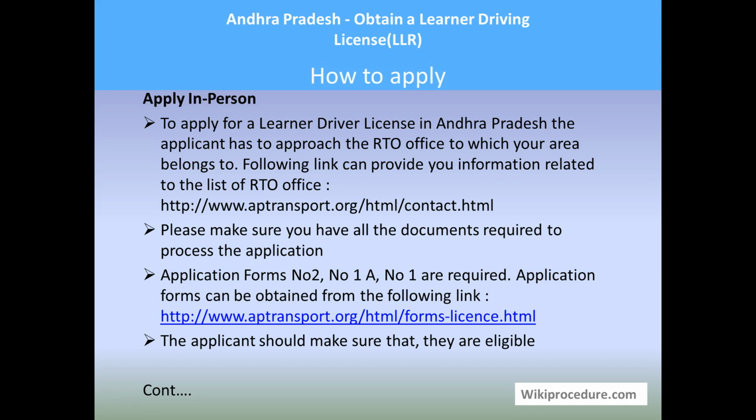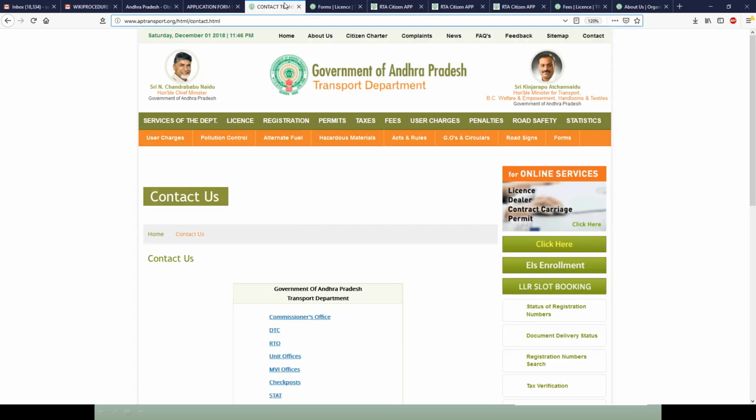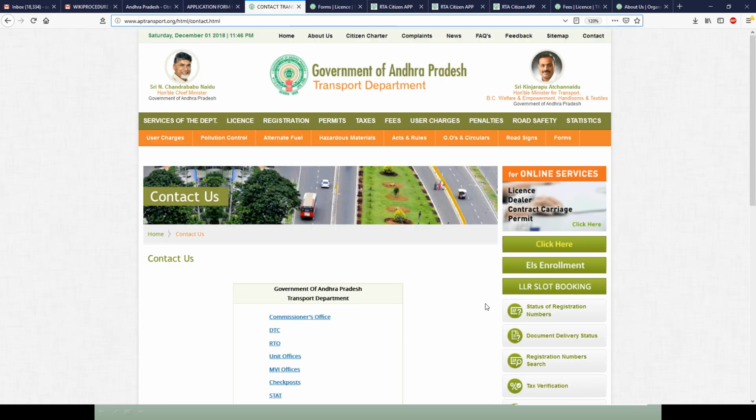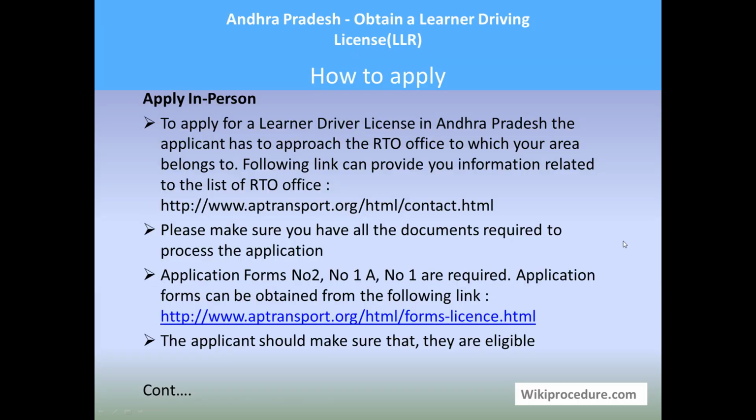Let us see how to apply in person. To apply for a learner's driver license in Andhra Pradesh, the applicant has to approach the RTO office concerned for his area. The link provided below will help you reach the contact page of the Andhra Pradesh state portal. Here you can filter further to note your local RTO office. Please make sure you have all the documents required for this procedure.